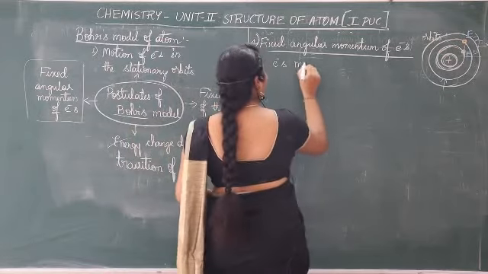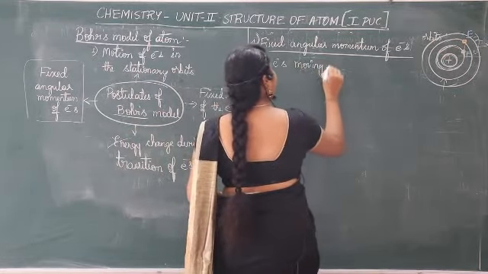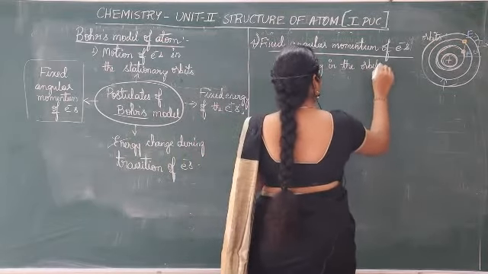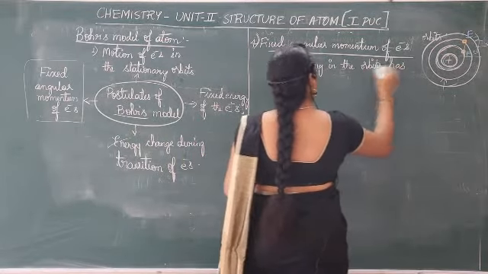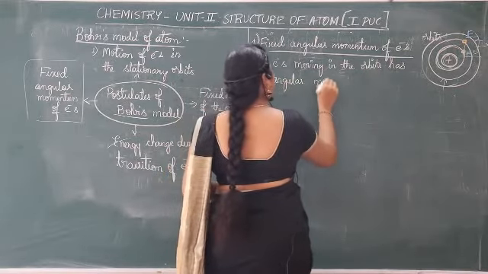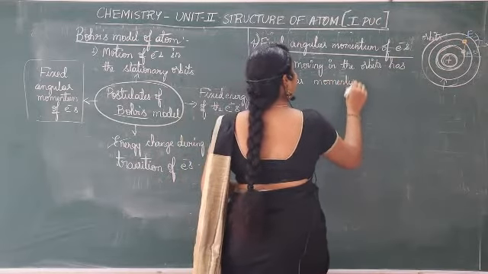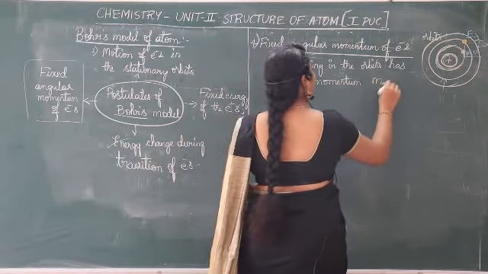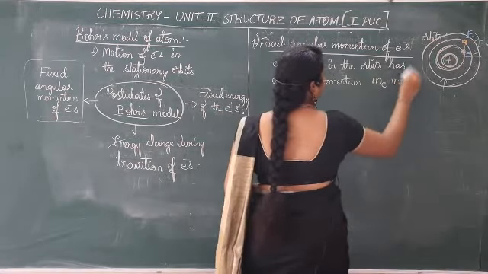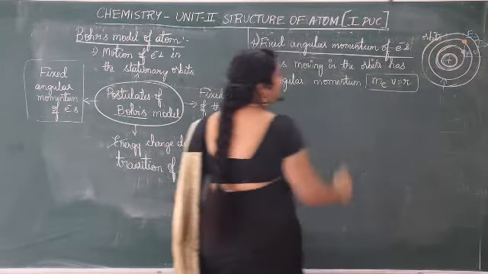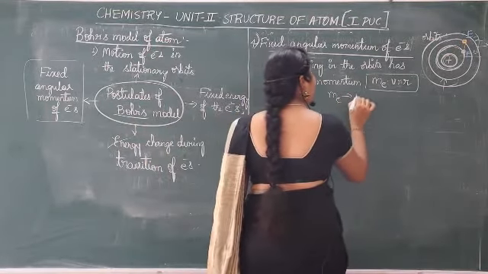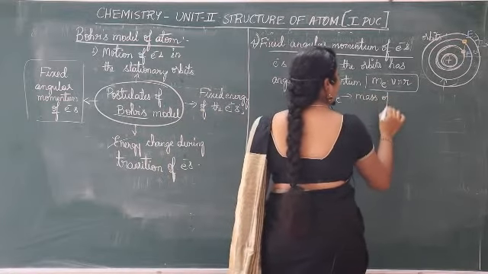Electrons moving in the orbits have angular momentum me into v into r, mvr. This was told. What is me? It is the mass of the electron.